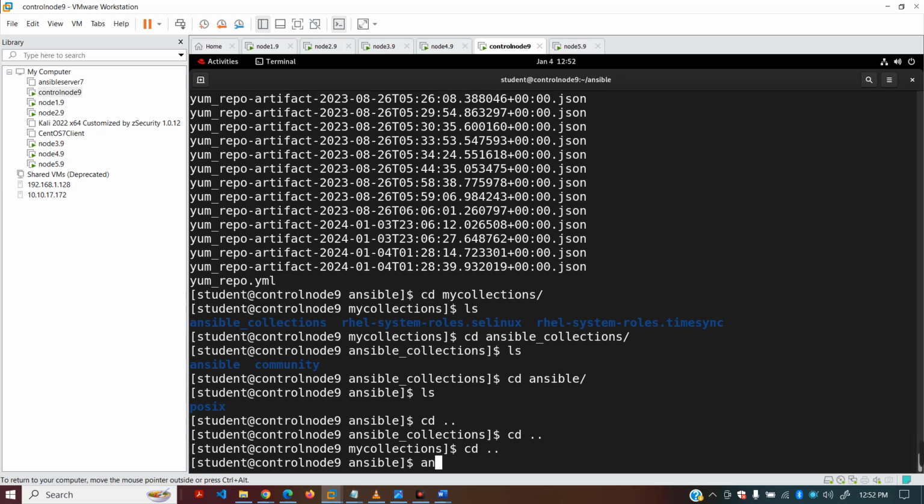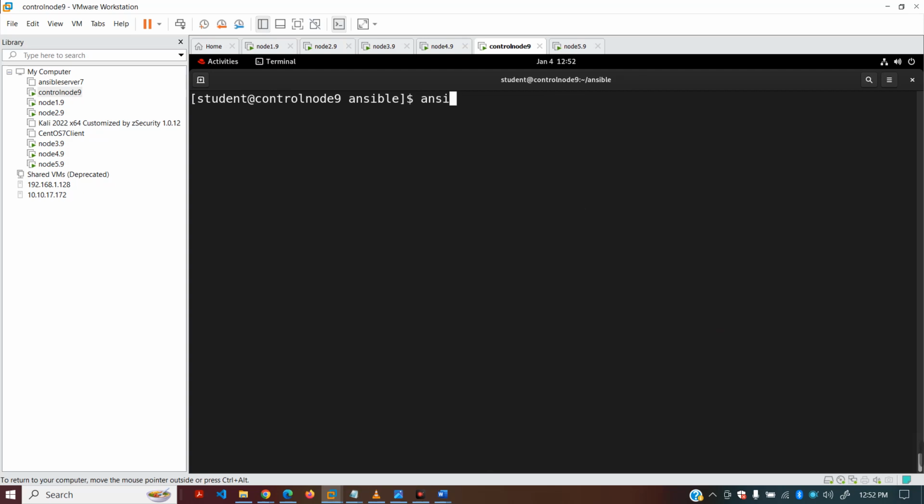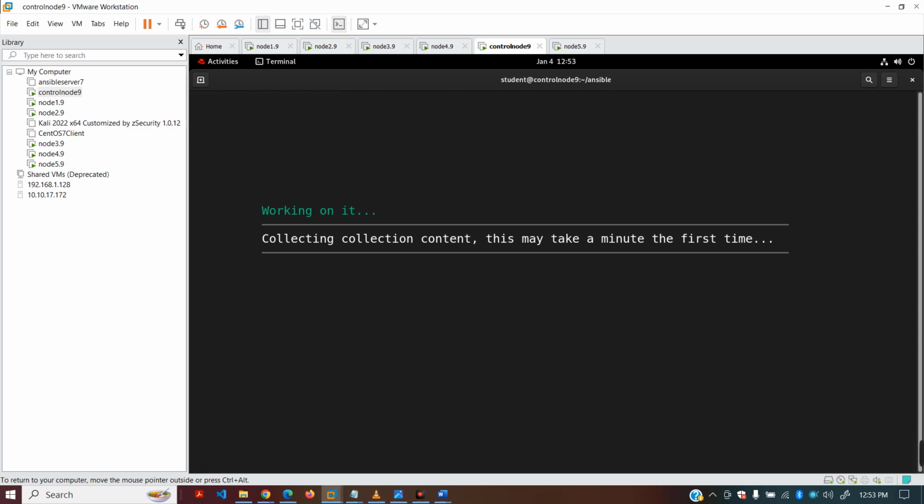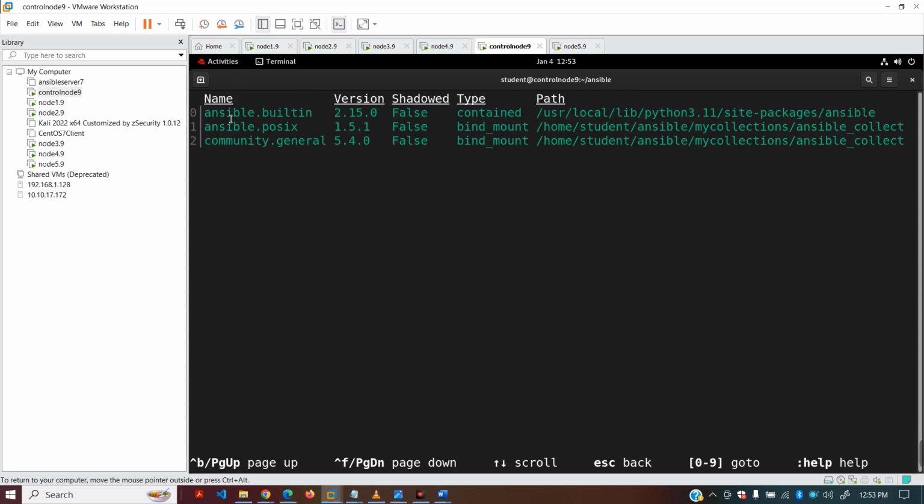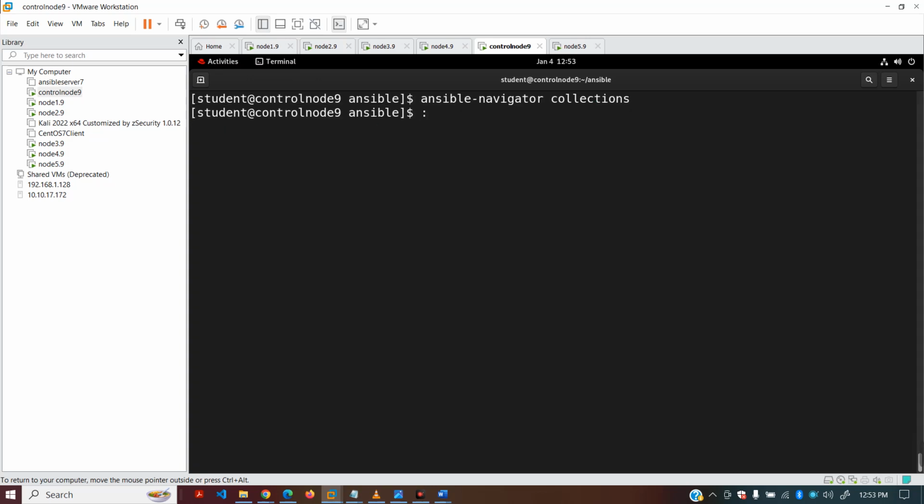For this, let me clear it first so that you can see it. ansible-navigator collections. This is the word collections. Okay, run this. Once you see this result, it means everything is good. If you don't see it, then there is something wrong. Fix that and then move forward. So we are out of this screen.